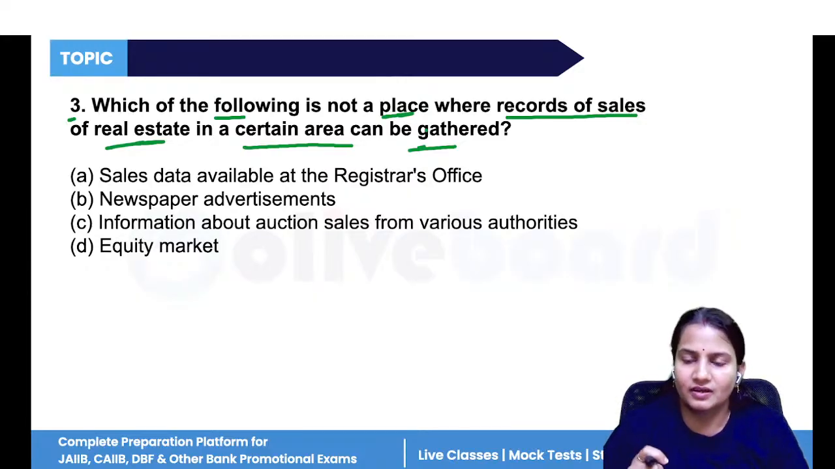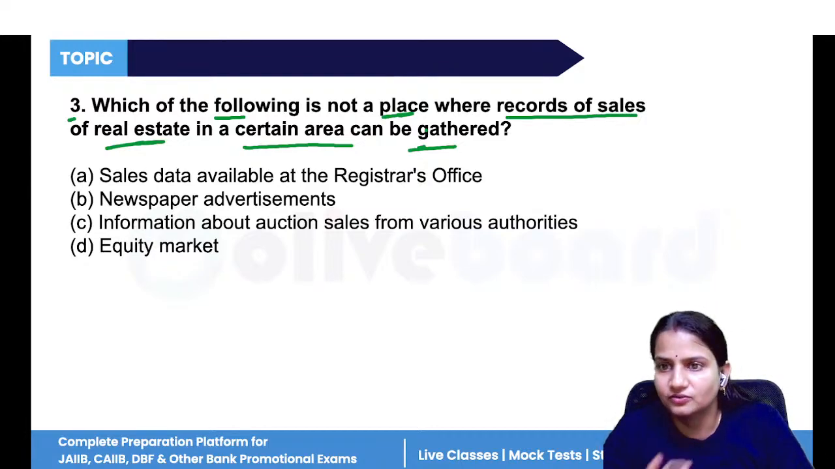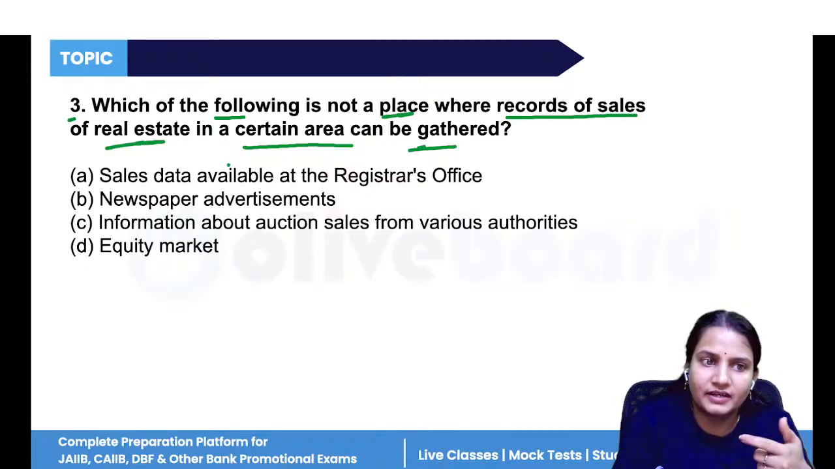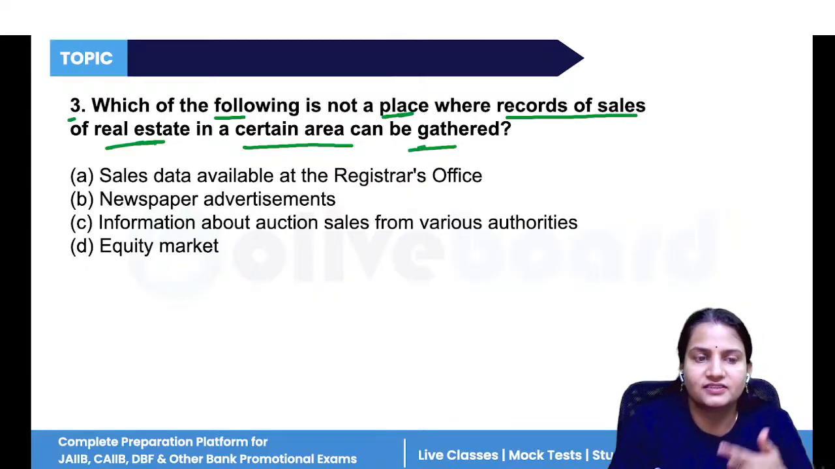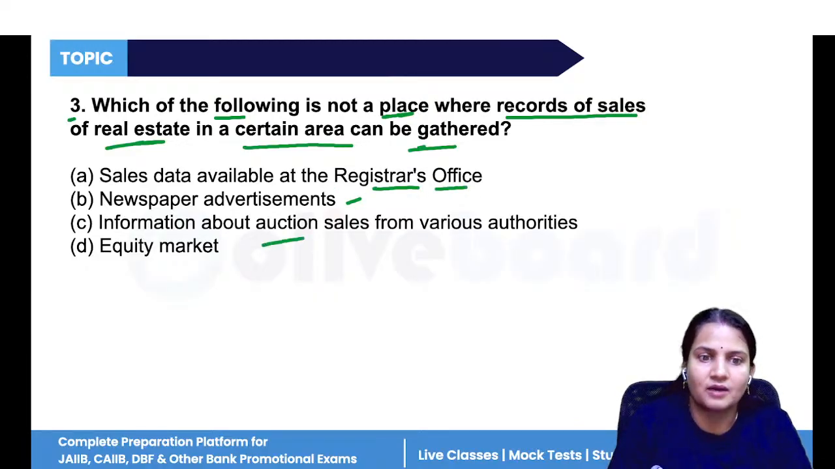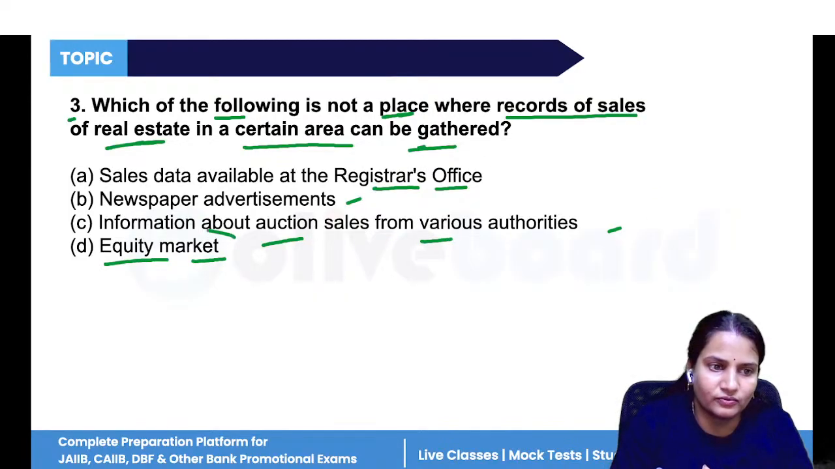In which of these is the record of sales of real estate included, and in which place is it not included? If the record of sales data relates to real estate business, it will be included. The sales data would be available at a registrar's office and in newspaper advertisements as well. Information about the auction of the business from various authorities will be included. But in the equity market, it is not included at all. Option D.